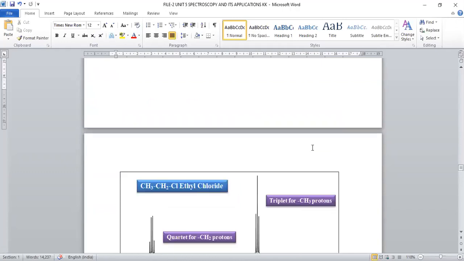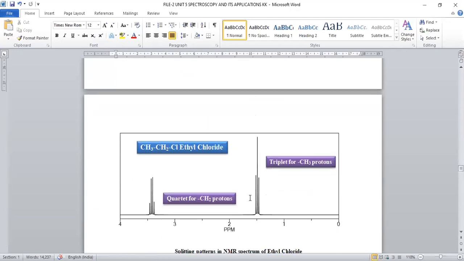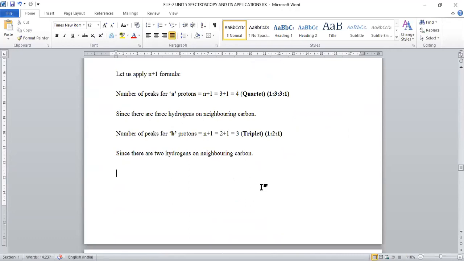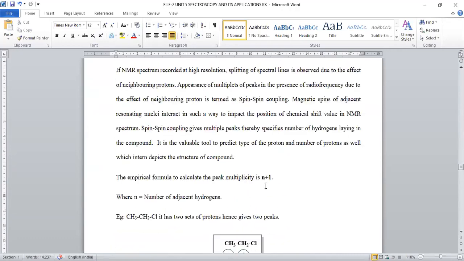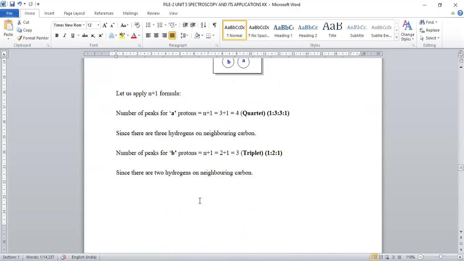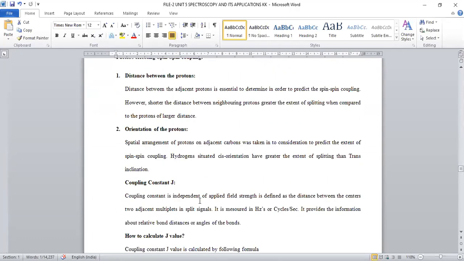And for the CH3 protons, the n+1 formula applies: a triplet, 3 signals will appear, and its peak will be represented as a triplet like this. This is the best example of spin-spin coupling, where splitting of signals mainly arises due to the nature of neighboring protons. So here the formula is n plus 1. N is the number of protons adjacent to it, present in its surroundings. Based on that, spin-spin coupling is calculated.